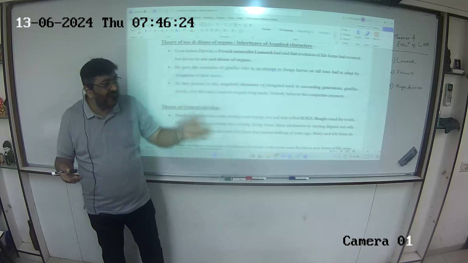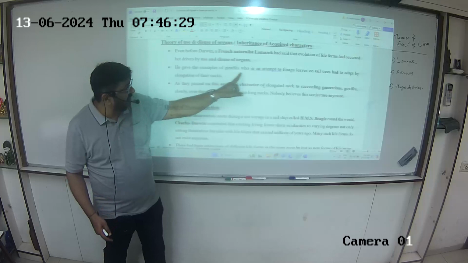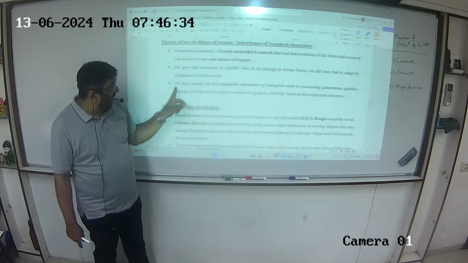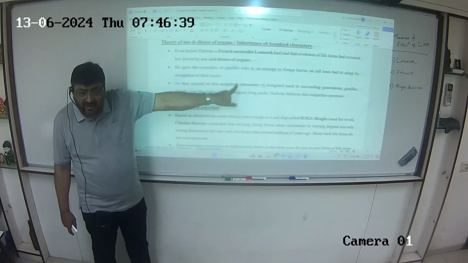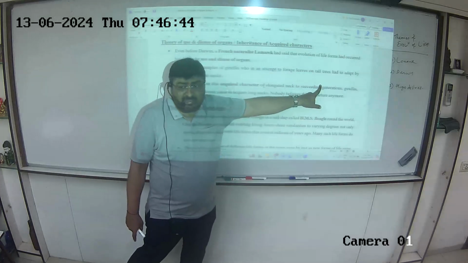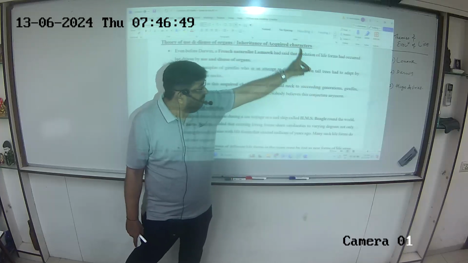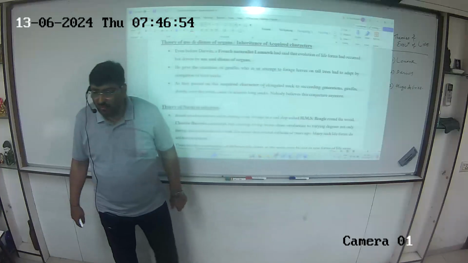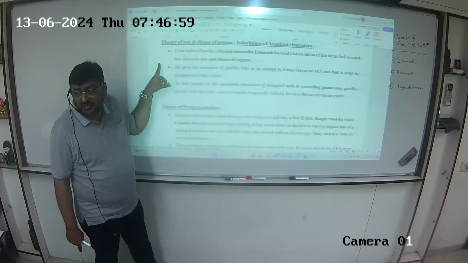This was a supposition at that time. Okay, so he gave the example of the giraffe, which in an attempt to forage leaves had to adapt by elongation of its neck. As they passed on this acquired character, is the elongation of the neck an acquired character? Right? As they passed it on to the succeeding generation, that's why this theory is also called inheritance of acquired characters. Obviously nobody believes in this conjecture anymore. Right? So this was one of the earliest theories of evolution which had surfaced.